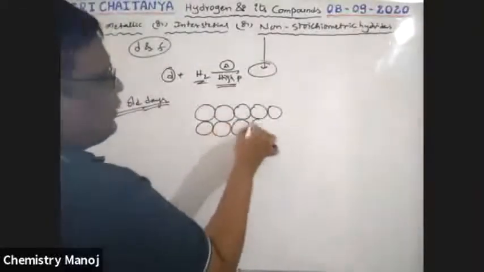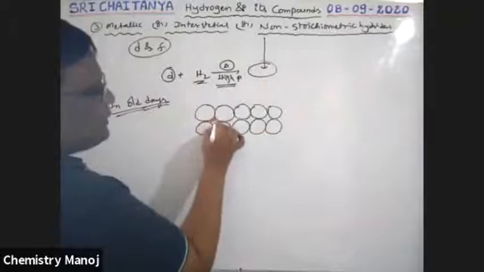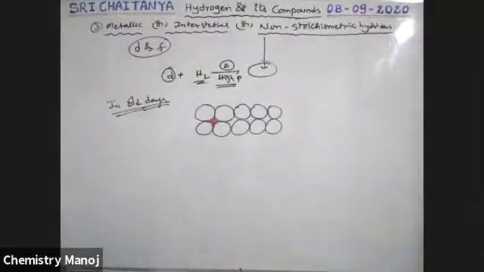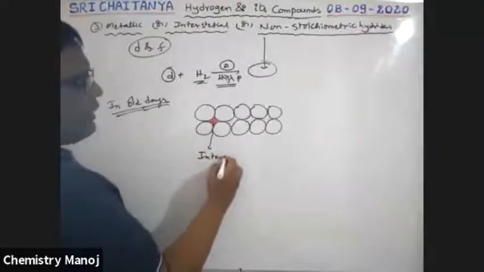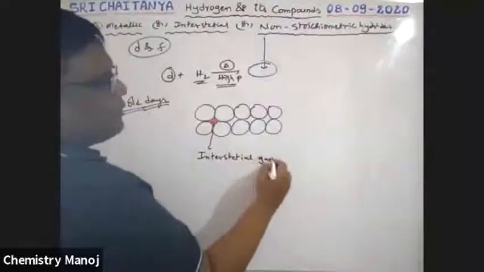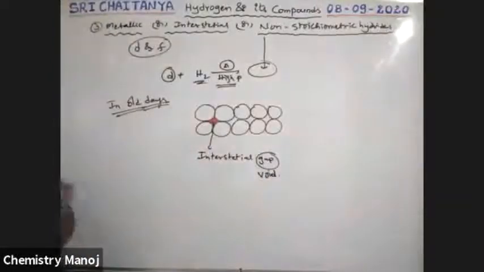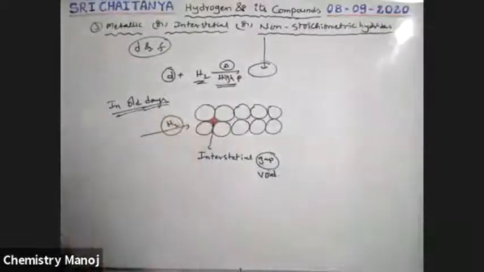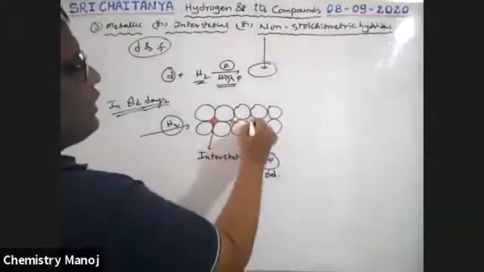So this is the arrangement of our metal atoms. See here, this is the gap between atom and atom. That gap is called the interstitial gap, which is also called a void, interstitial void. If hydrogen gas is passed through these solids, automatically these gaps are filled with hydrogen.